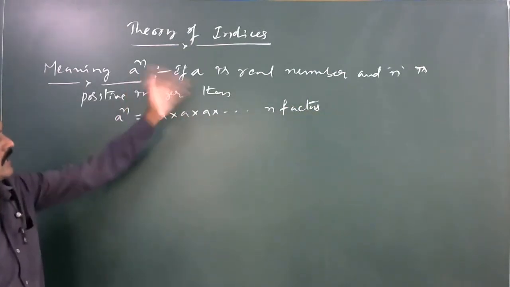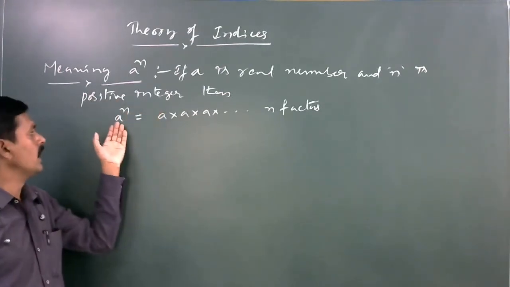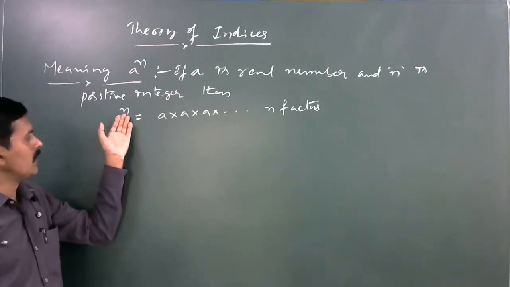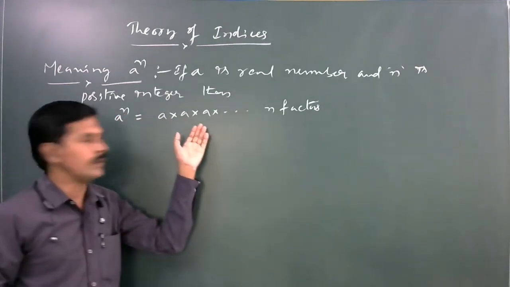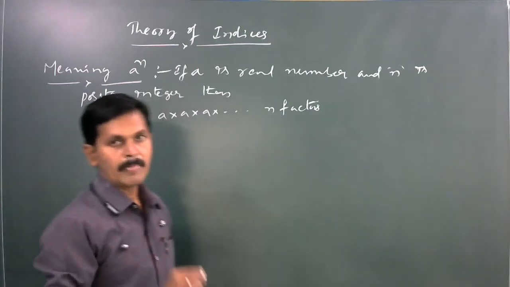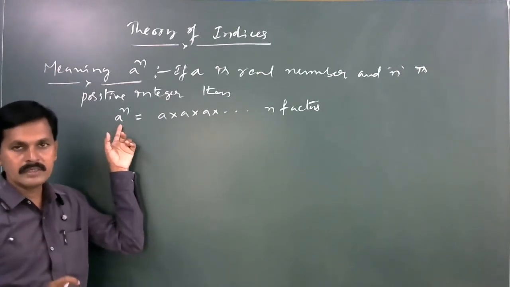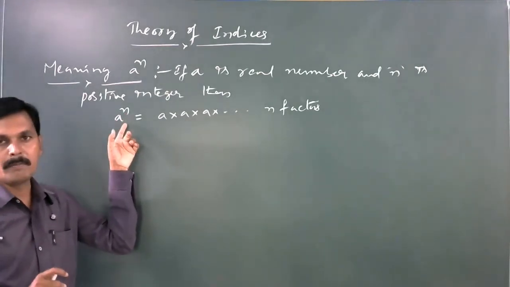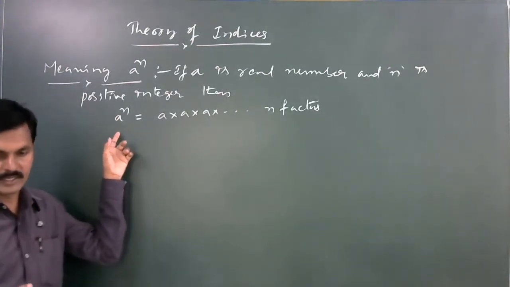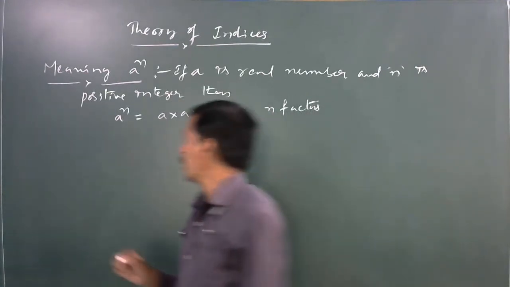If a is a real number and n is a positive integer, then a power n equals a multiplied n times: a into a and so on, n factors. Here, a is called the base and n is called the power, or index, or exponent.